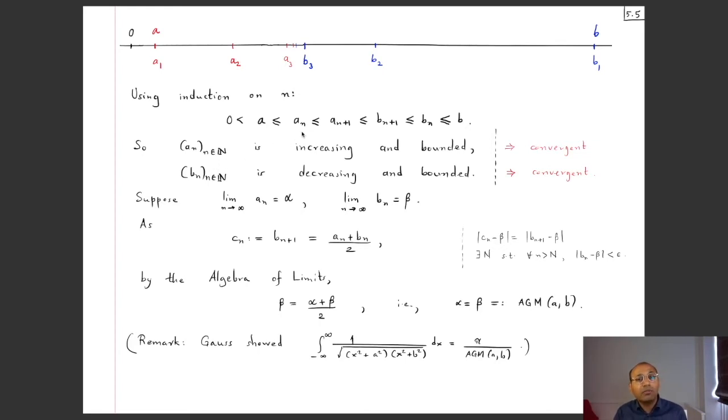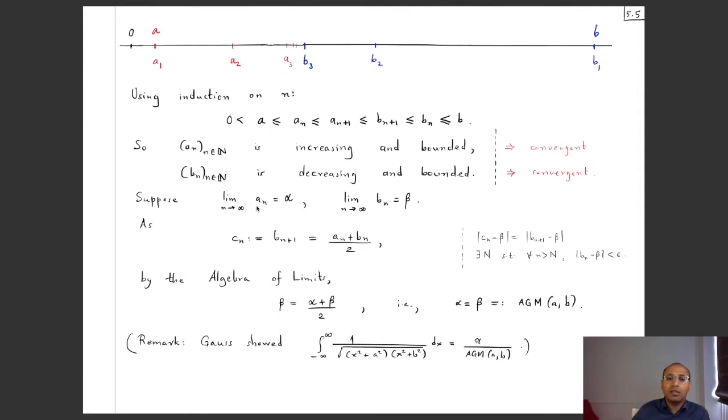Okay, so the sequence An is increasing because of this, and it's also bounded because, of course, An is bigger than 0 and less than or equal to b, so it's convergent. Moreover, the sequence Bn is decreasing because of this inequality, and Bn is bounded because Bn is less than or equal to b and bigger than a, so it's convergent. Okay, so we already know that these two sequences are convergent, but we want to show that they have a common limit. And here is where we use the algebra of limits.